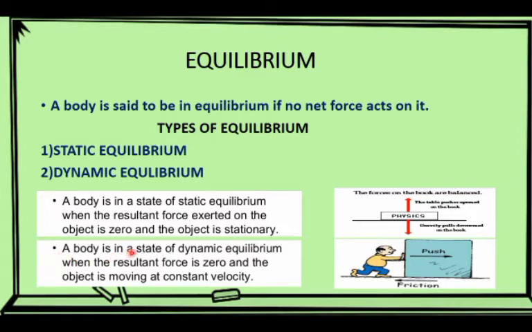A body is in a state of dynamic equilibrium, that means a moving equilibrium, when the resultant force is zero and the object is moving at constant velocity, like an object that is pushed by a man. The pushing force and the friction force are equal but opposite to each other. This object moves with a uniform constant velocity. It is in dynamic equilibrium.